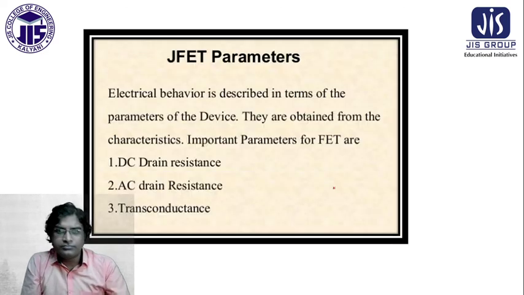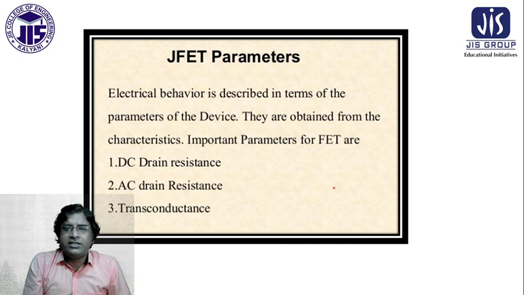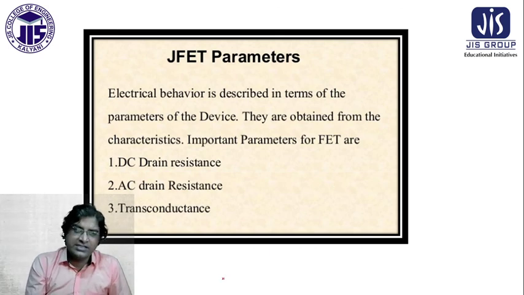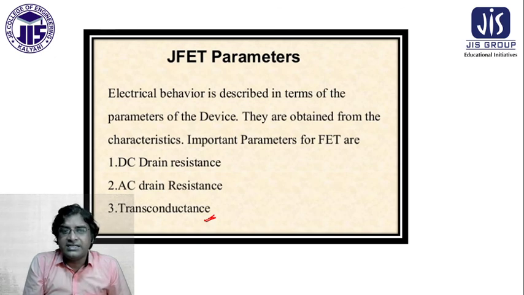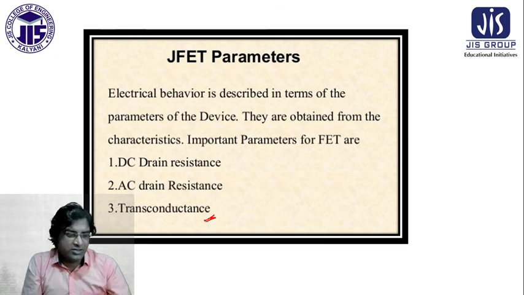FET. Now the JFET parameters, which are very important for us. The electrical behavior is described in terms of the parameters of the device. They are obtained from the characteristics. The important parameters of the FET are DC drain resistance, AC drain resistance, and transconductance. I will come to what transconductance is.